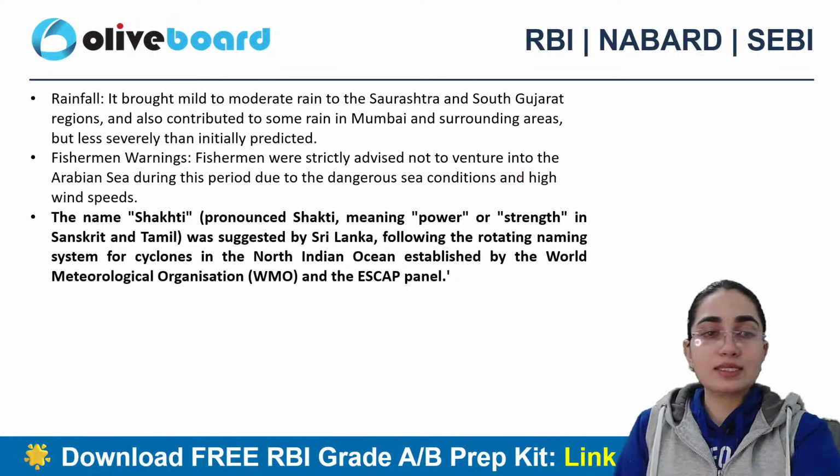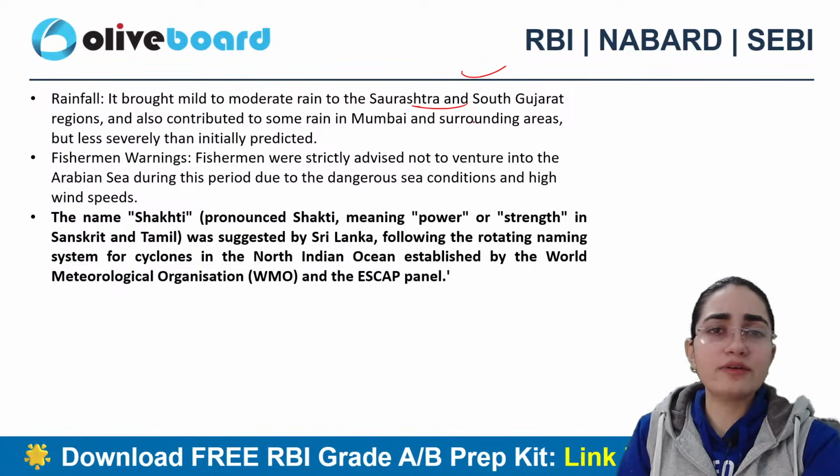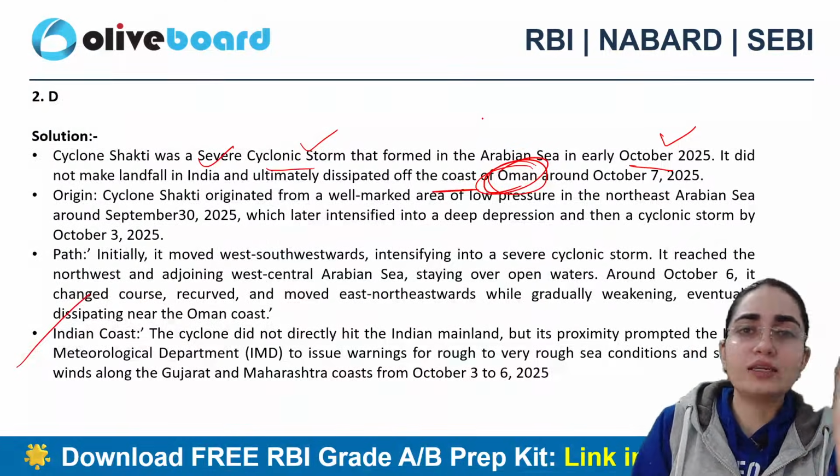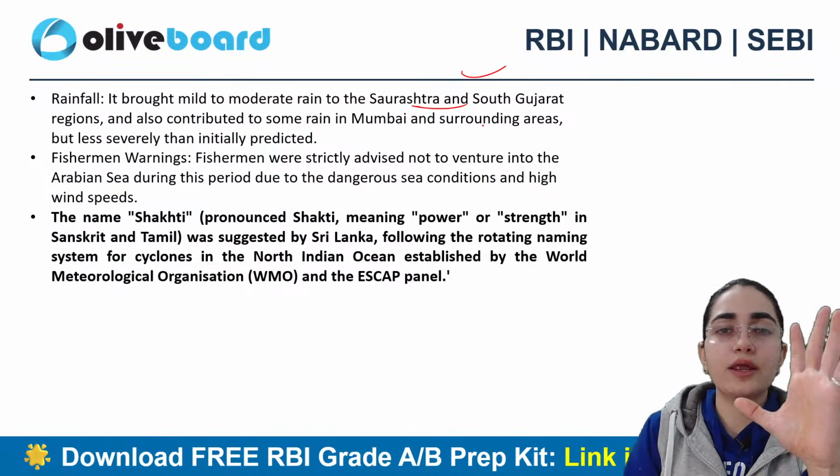All right. Next, this is about the rainfall also. So it brought mild and moderate rain in the Saurashtra as well as South Gujarat region. But talking about the crux of it, it did not create that much damage in India, but yes, it created mild to moderate rainfall here.